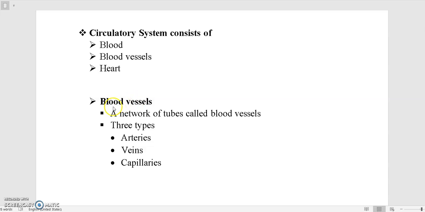So there is this whole network of tubes in which blood circulates, and that is across the body. Blood circulates across the body through this network of tubes, and this network is called blood vessels. So let's look at this.